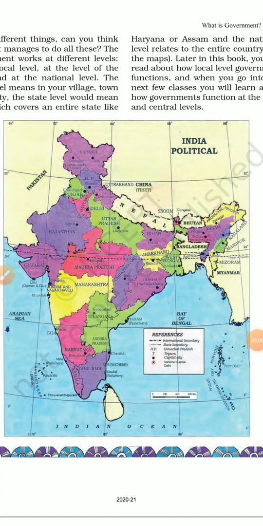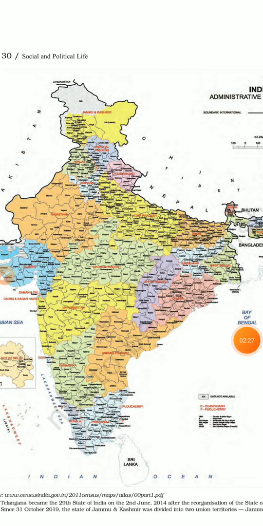Look at this political map of India. This map shows us different states and union territories of India. This map shows us the boundaries of the states and also shows us the capitals of these states and union territories. Now, this is another map we have of India. In this map, we can not only see the boundaries of the states, but we can also see the districts that each state has.